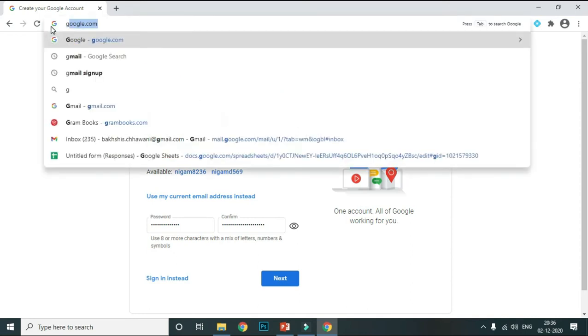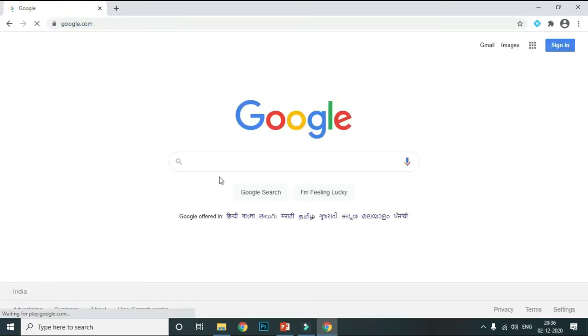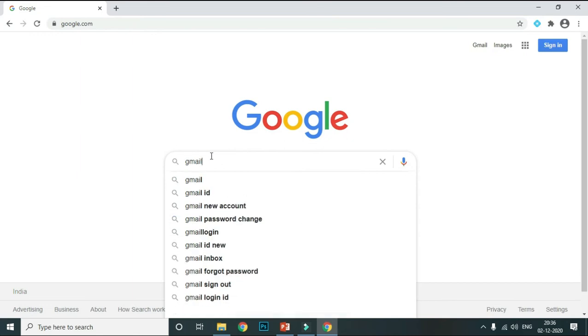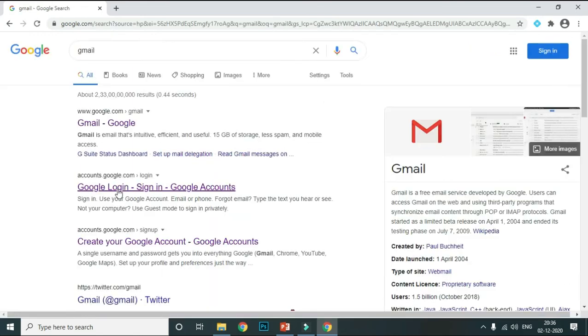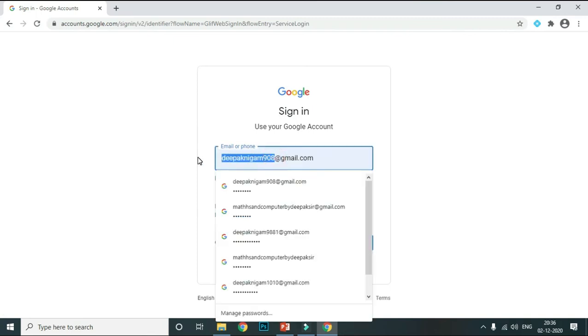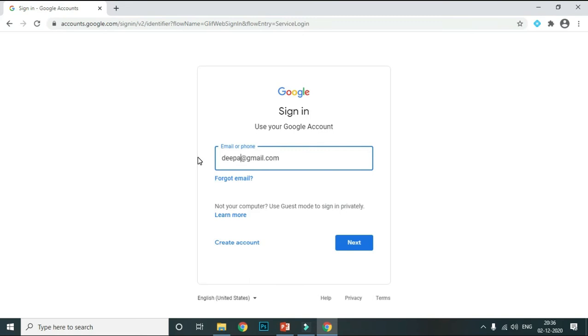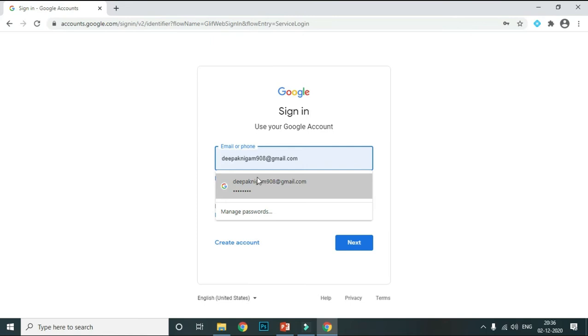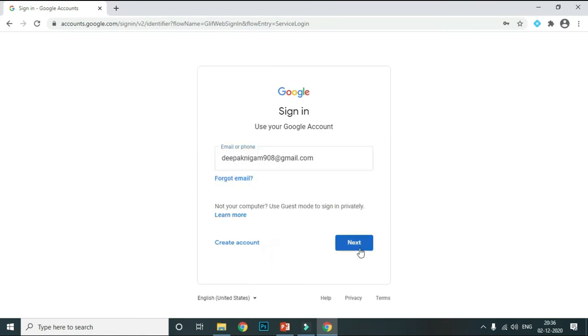First of all, again you open Google, then search Gmail. This time, children, because we have created your Gmail account, now we have to click sign in. Here we click sign in and put your new Gmail account. My Gmail account was Deepak Nigam 908, and click on the next button like this.